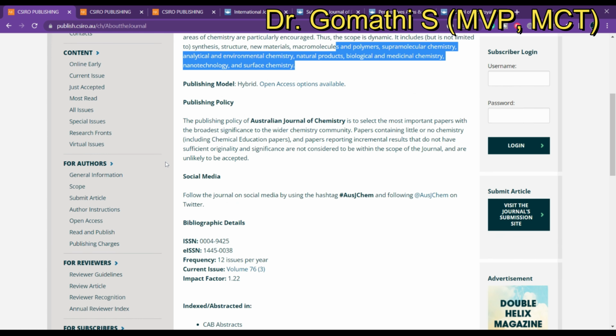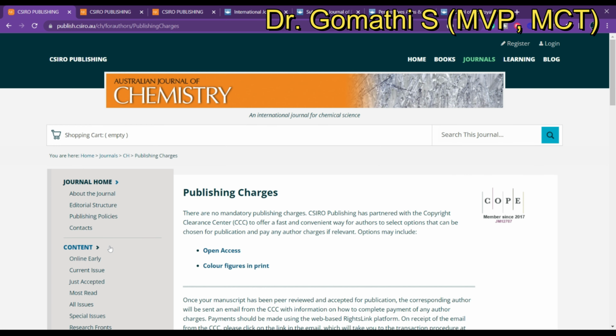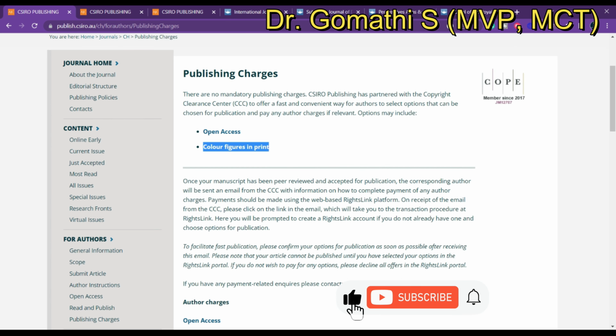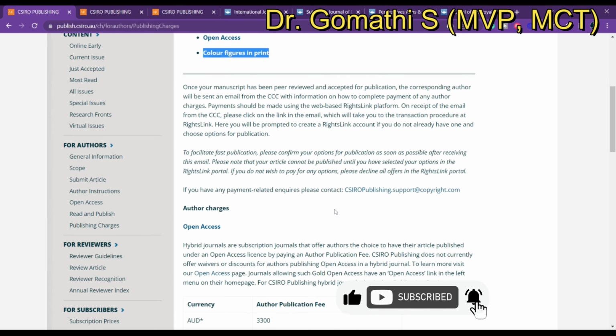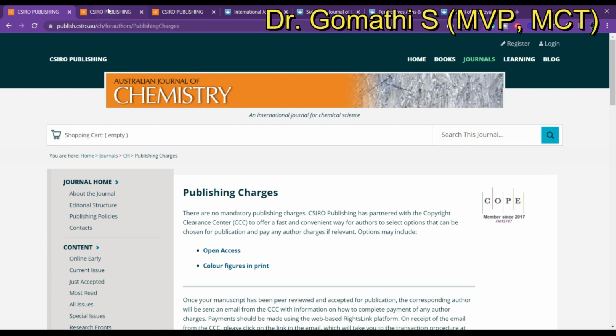If you want to know about the publication charges, you can click here, publishing charge. There are no mandatory publishing charges. If you want to go ahead with open access or colored figure printout, then you have to pay for this. If you want to know more, just click here to know more about the payment for open access and colored print.